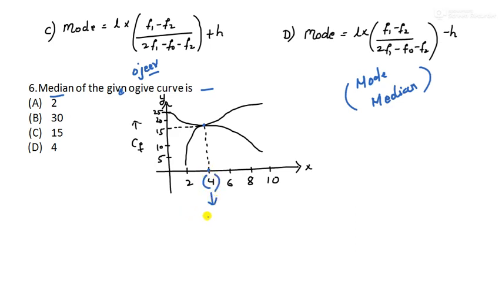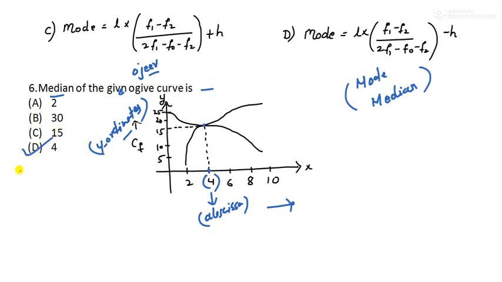This is also called the abscissa, you have to remember. The values on the x-axis are called abscissas, and the values on the y-axis are called ordinates. Sometimes they may ask in the form of abscissa. What does the abscissa represent? It is the median. Here the value is 4, therefore the answer is option D, that is 4.